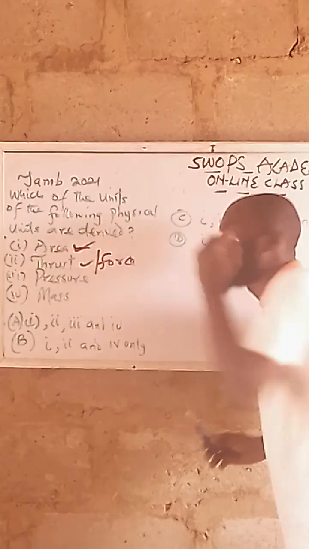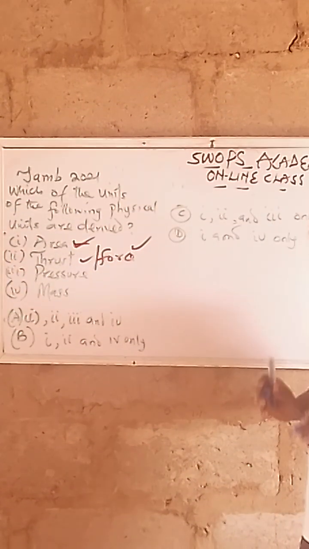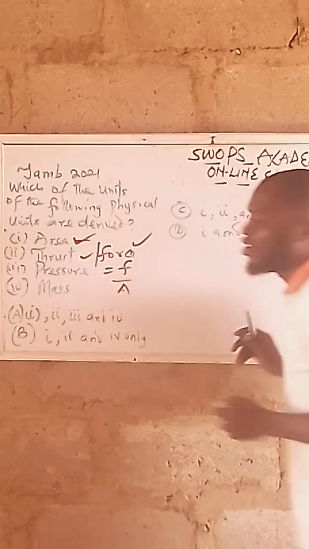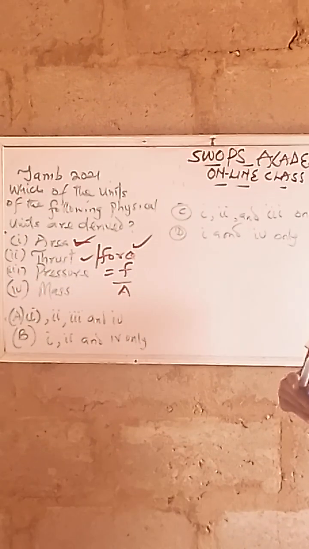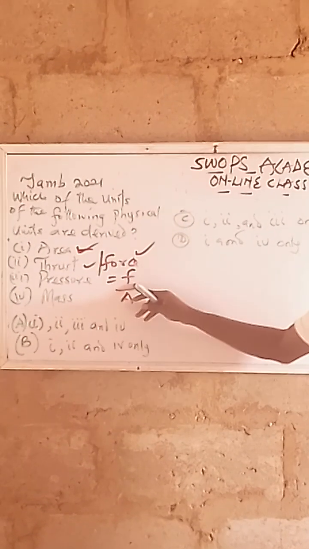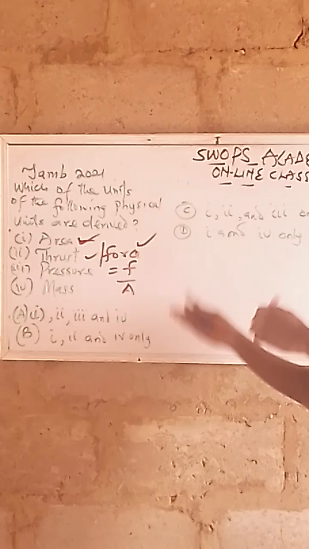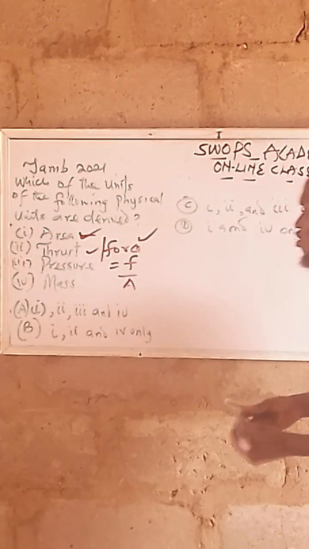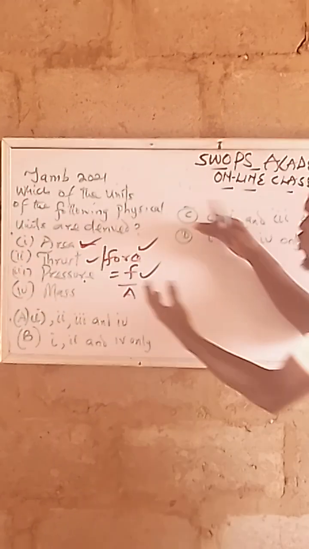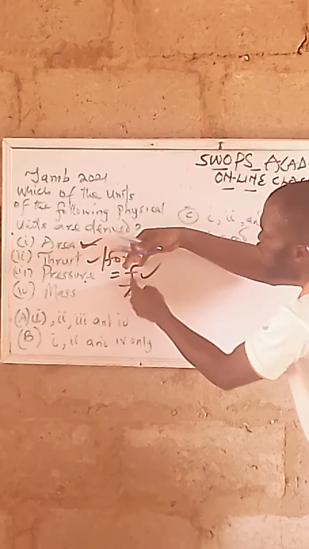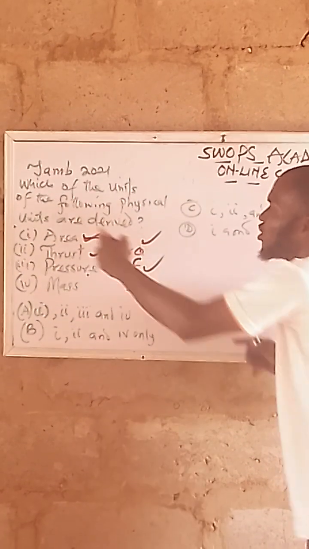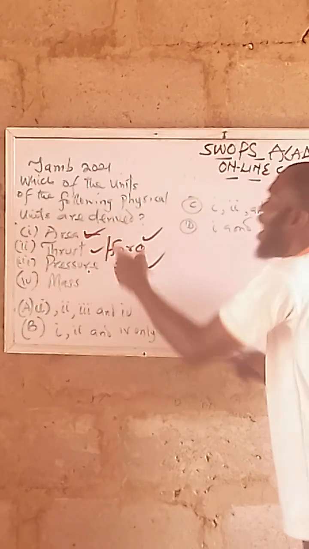What of pressure? Pressure is a result of force over area. Force is a derived quantity, and area is also a derived quantity. Force is formed from mass and acceleration, and mass is a fundamental quantity. That means pressure as well is a derived quantity, because it is formed from force and area, which come from fundamental quantities. Now, that means 1, 2, 3 are derived quantities.